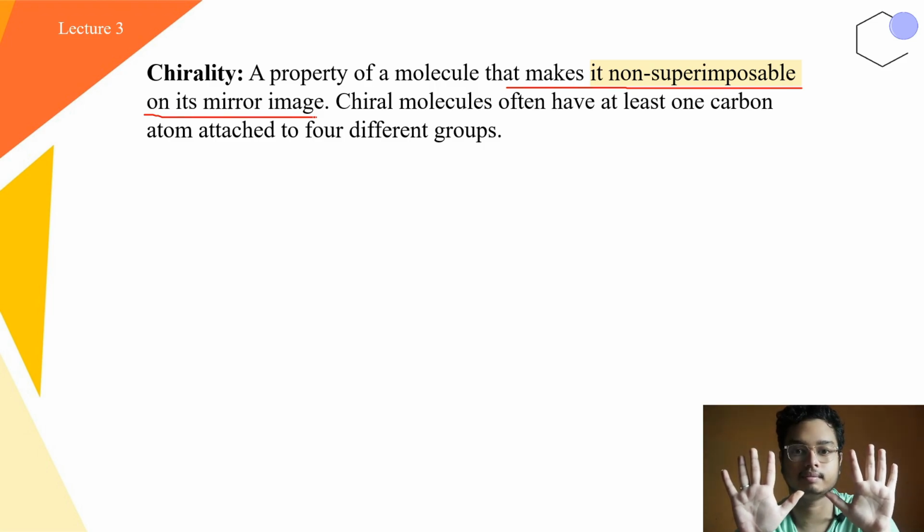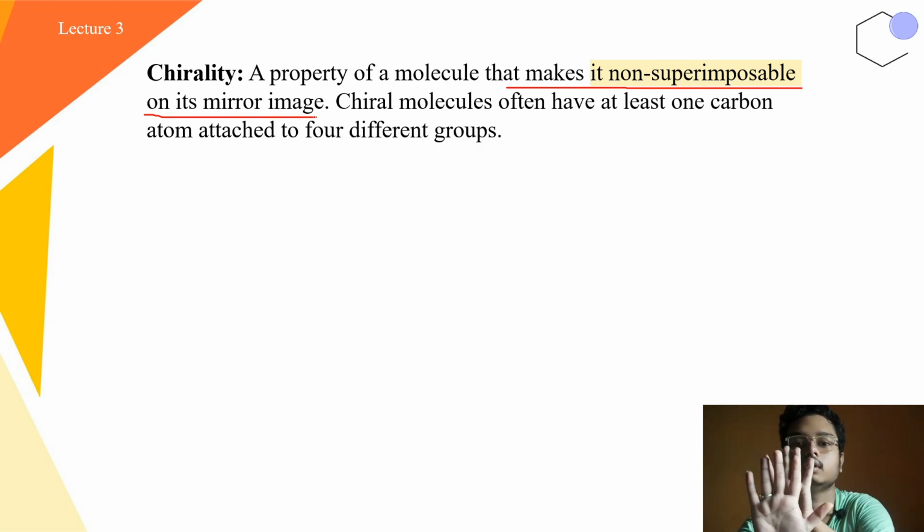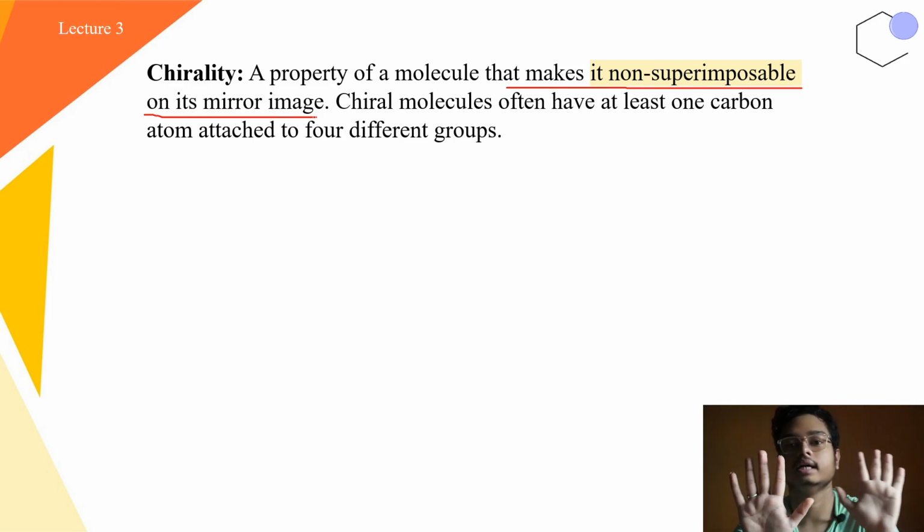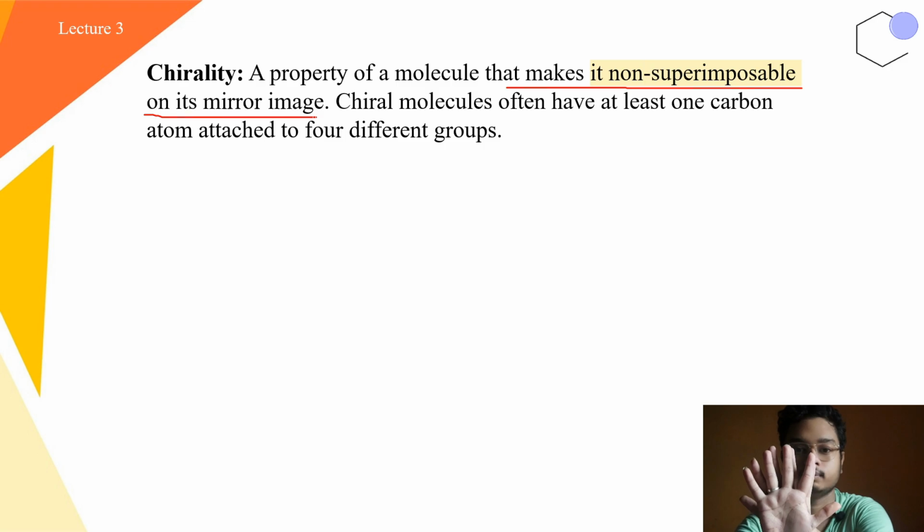Imagine there is a mirror. Now if we directly put this hand onto my hand, these two hands are not superimposable. If combined like this, we could say it is superimposable, but when we directly take this hand and put it here, it makes a non-superimposable picture. That means it is chiral.